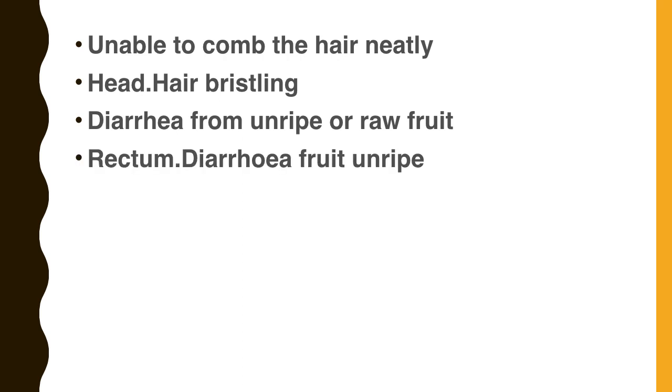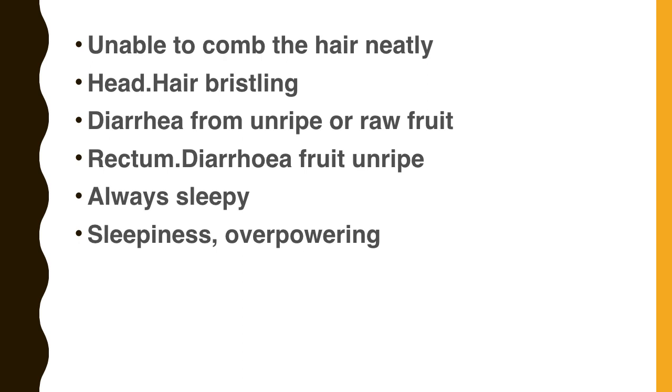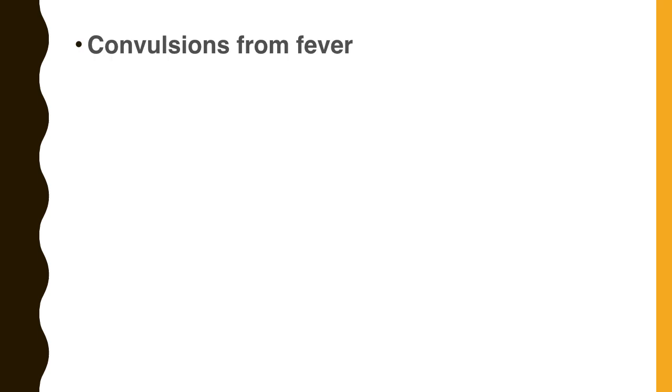Rectum, diarrhea, fruit unripe. That's a rubric given in Kent's repertory. And she is always sleepy. My daughter is always sleepy. The rubric: sleepiness, overpowering. So we have to check whether that may be due to anemia or thyroid complaints or some other deficiency disorders.